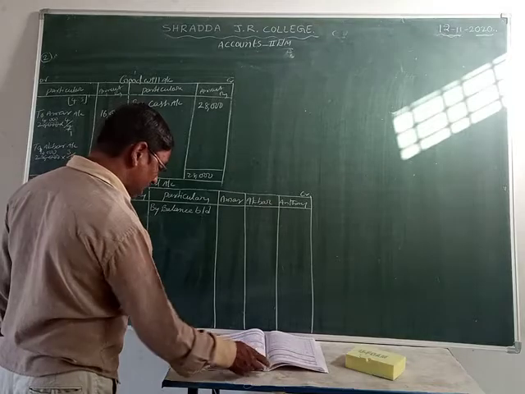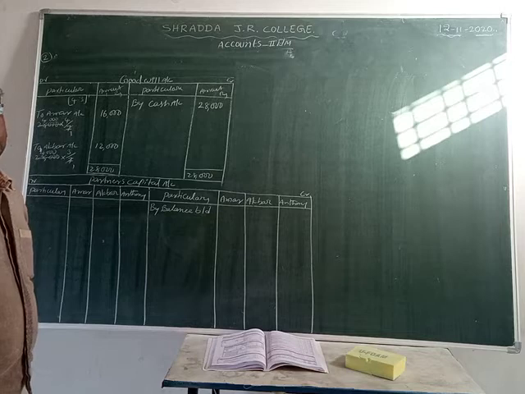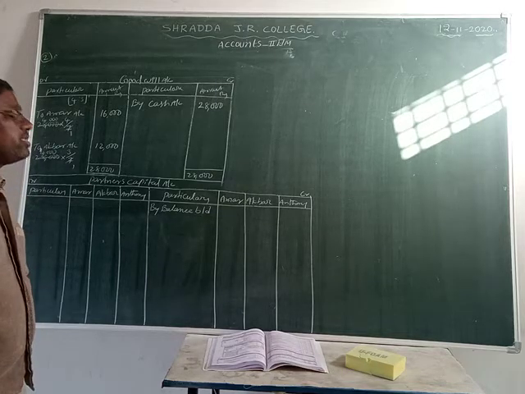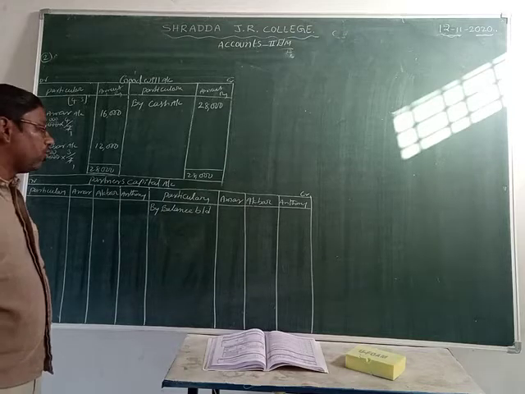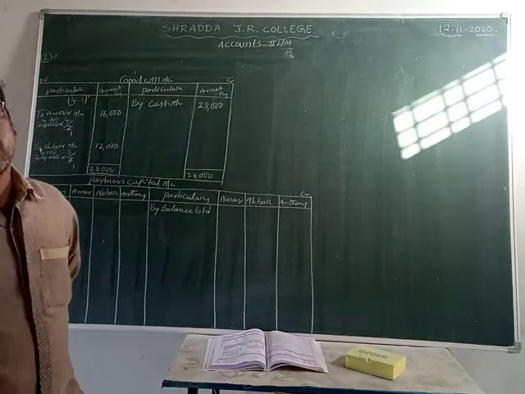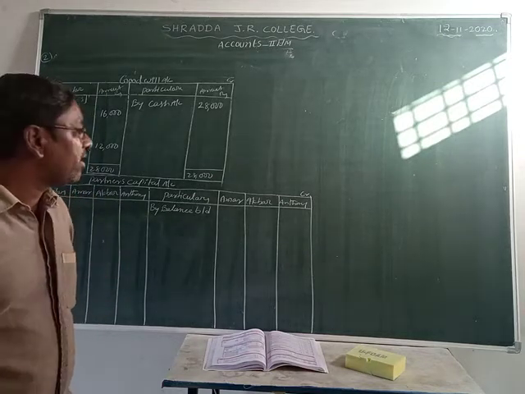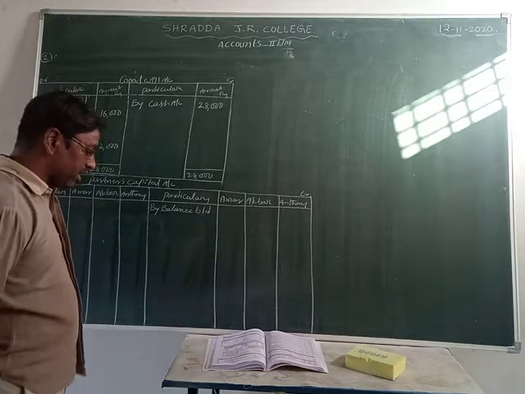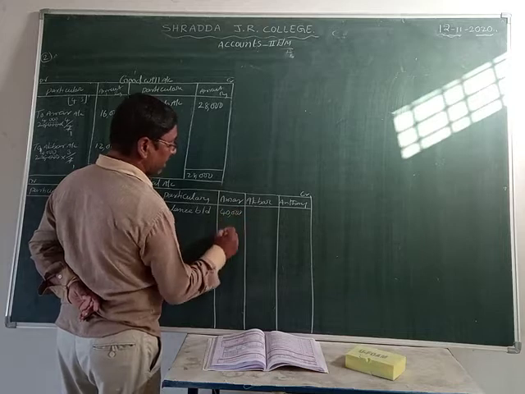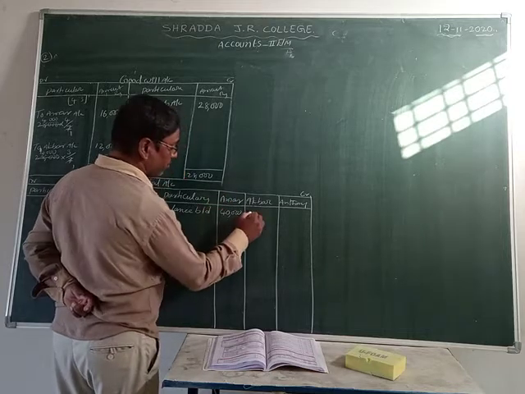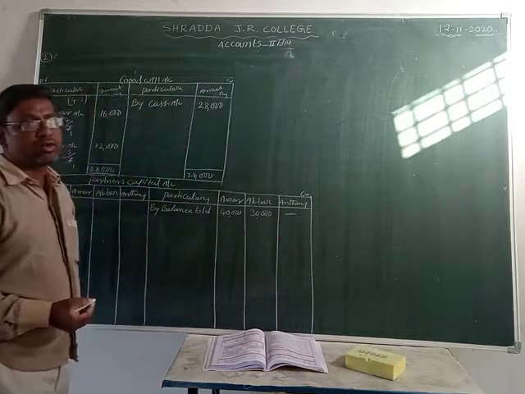Already in the question the partners' capitals are given. Amar's capital is 40,000. Akbar's capital is 30,000. Those amounts are the opening capitals. Opening balances belong to Amar and Akbar, not Anthony. So we take the opening balance for Amar and Akbar only. Amar has 40,000 rupees and Akbar has 30,000 rupees. So Anthony is not in the start.